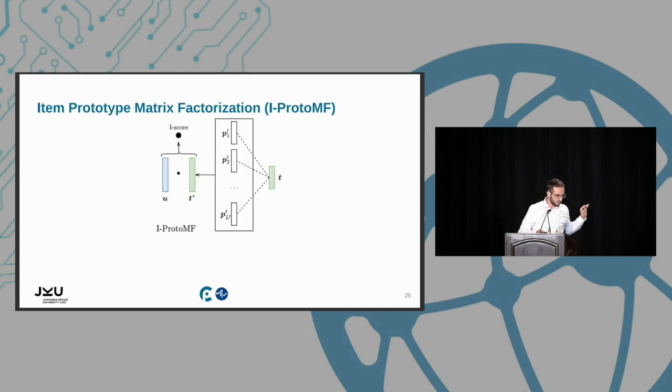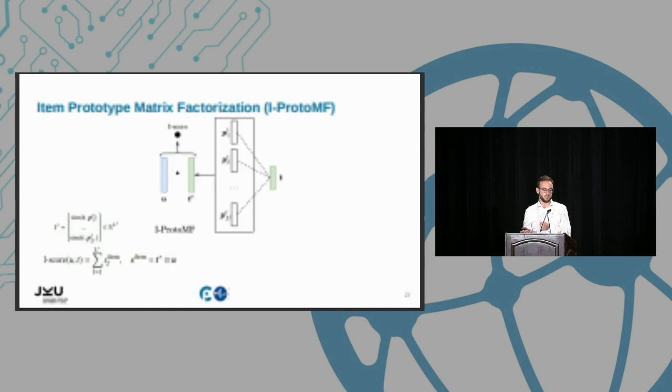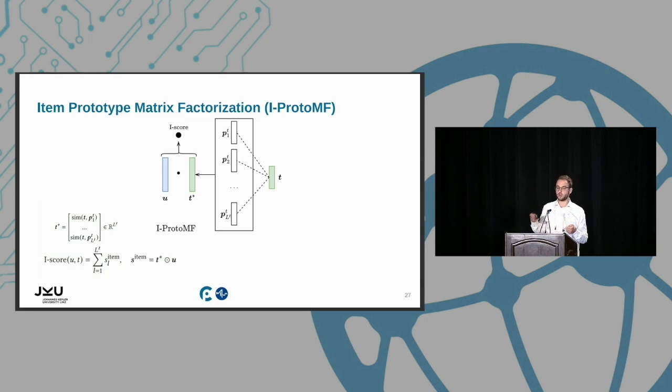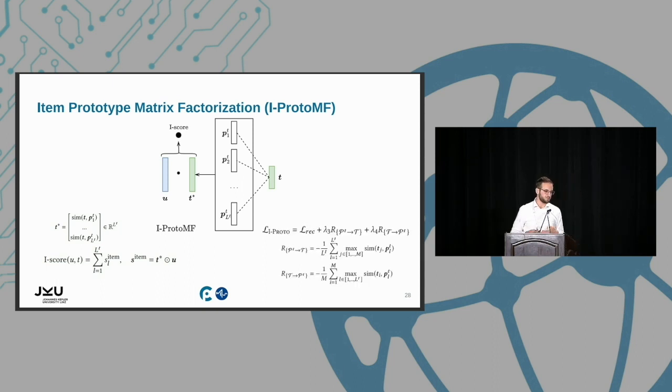I don't think I have too much time for this one, but in this case, it follows the same schema as before. We compute the similarity between items and item prototypes. We compute the final recommendation score as a sum of contributions coming from the prototypes. And in the end, we optimize the system with a similar loss.